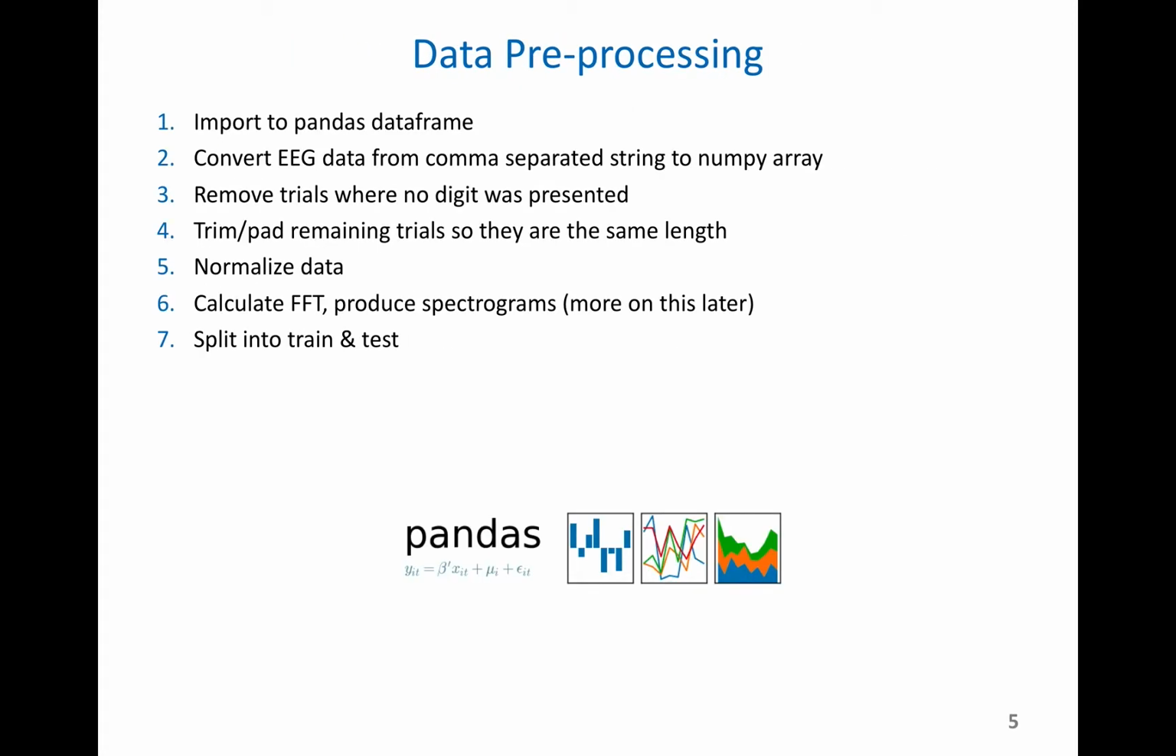The data pre-processing steps we did: we first imported the data into the data frame, as you just saw. We converted the EEG into a NumPy array. We removed some trials where there was no digit present. We trimmed, we normalized, we calculated FFT, and then we split into train and test as we normally do. So I'll show you how that works now.